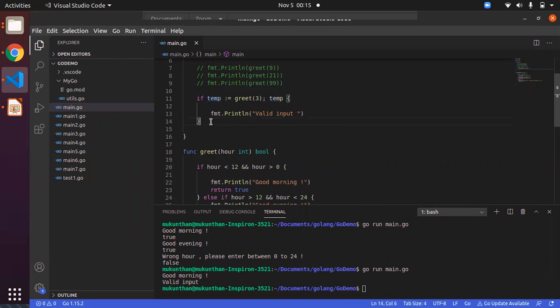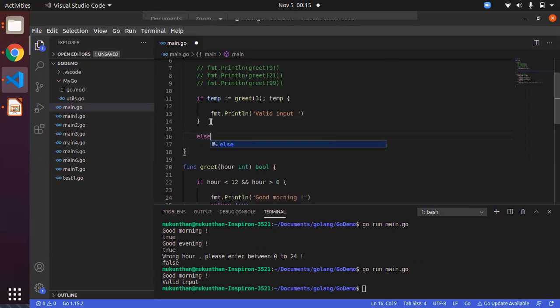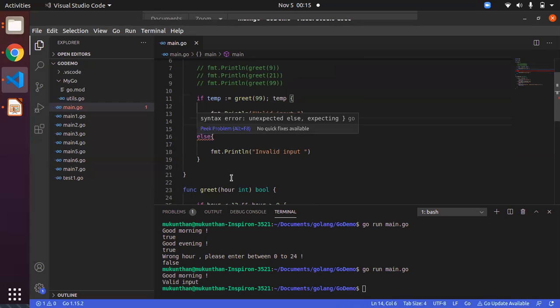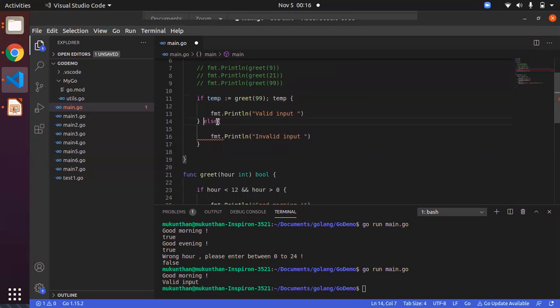Let's say I'm adding an else block, and I want to print something else. I will just make it invalid input here. Let's say this is coming from a different database or different user input. Let's say I'm typing greet 99, and the else should continue as per the syntax rules.